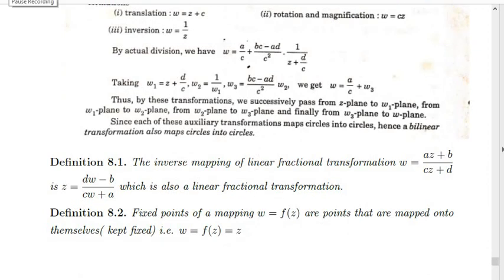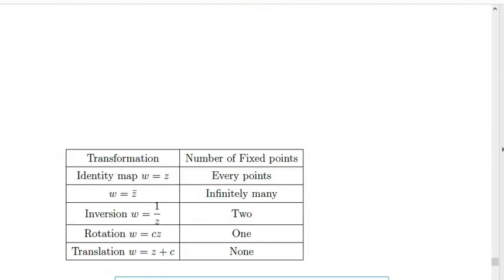Fixed points of a mapping W is equal to F of Z are points that are mapped onto themselves or kept fixed. That is, W is equal to F of Z is equal to Z, that is, Z is mapped to Z. Check the table. The first transformation I consider is the identity map, that is W is equal to Z. In this, every point is a fixed point.